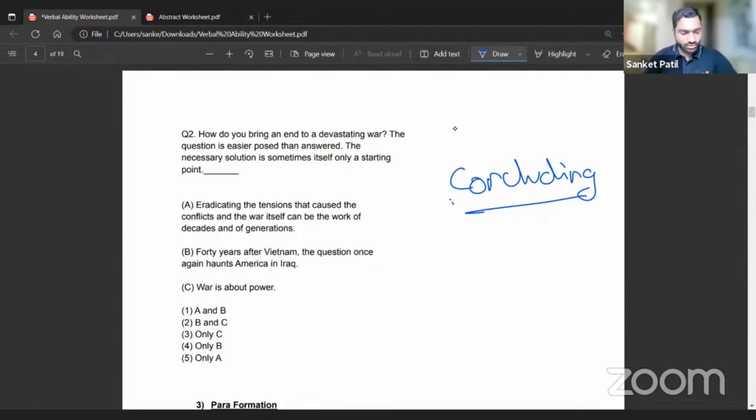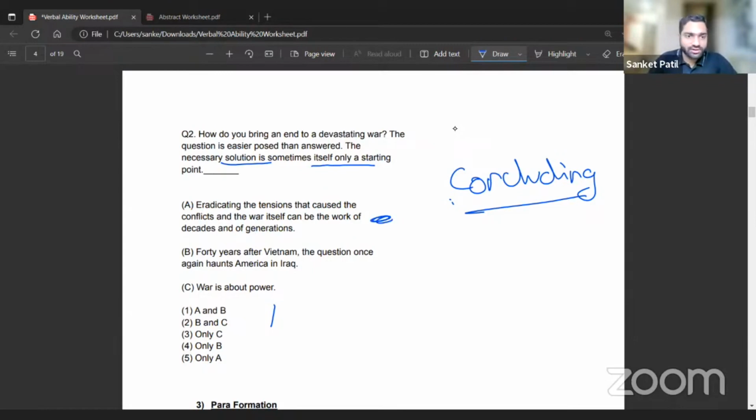So let's just go around it quickly. Eradicating the tensions that are causing conflicts may be the work of decades and of generations. Okay, so the necessary solution is sometimes itself only a starting point. Okay, does not fit necessarily, but let's see. 40 years after Vietnam, the question once again haunts America in Iraq.